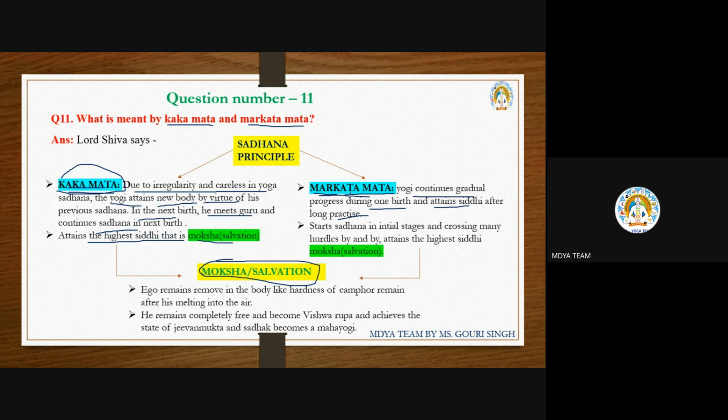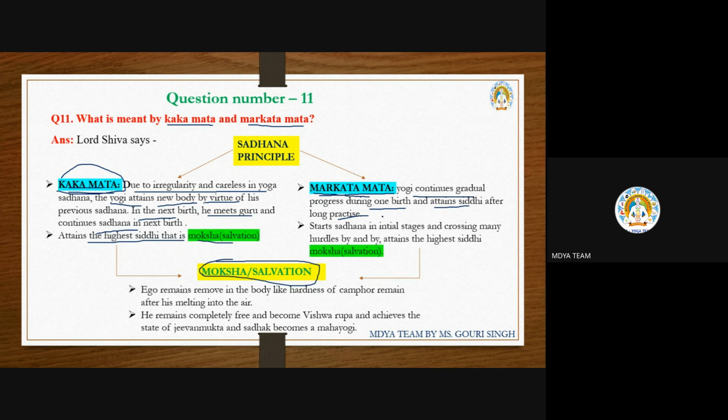The yogis who come in this path are also divided into two. Because of the irregularity, if that continues, then that person will not get the moksha in the same birth. He also tries to get it in the next birth whenever he meets his guru.